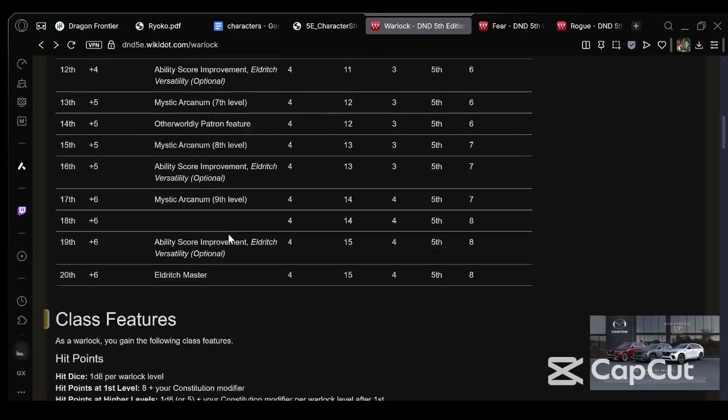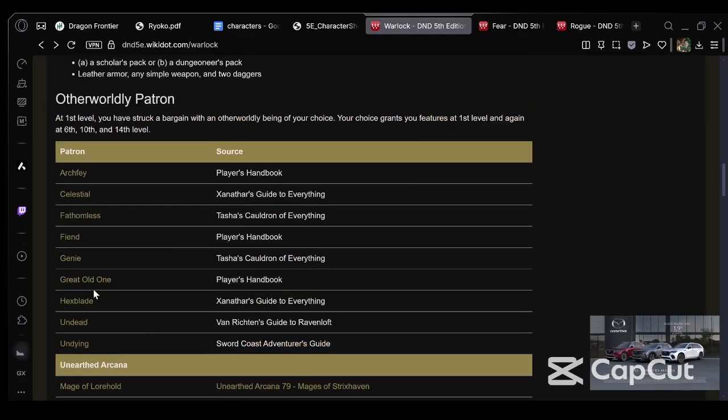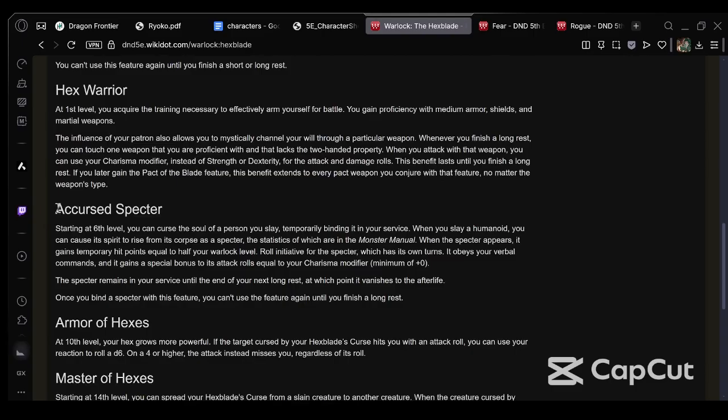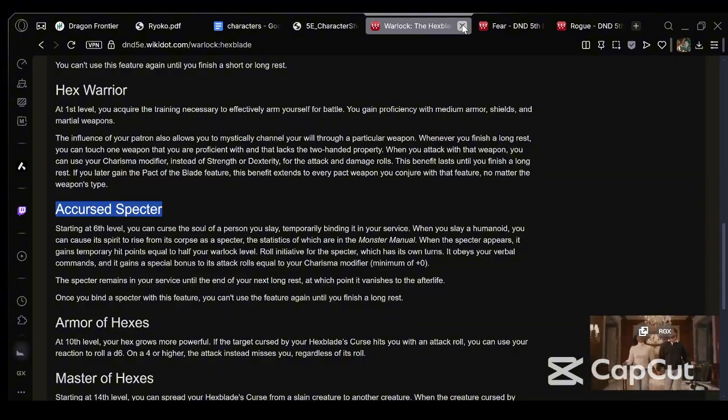Feature. What is that patron feature? He is Hexblade. Oh, a Cursed Spectre. You can basically raise someone from the dead. Now, how would I reflavor this? That is a good question. Well, it's not really an easy reflavor, but you can reflavor it as...